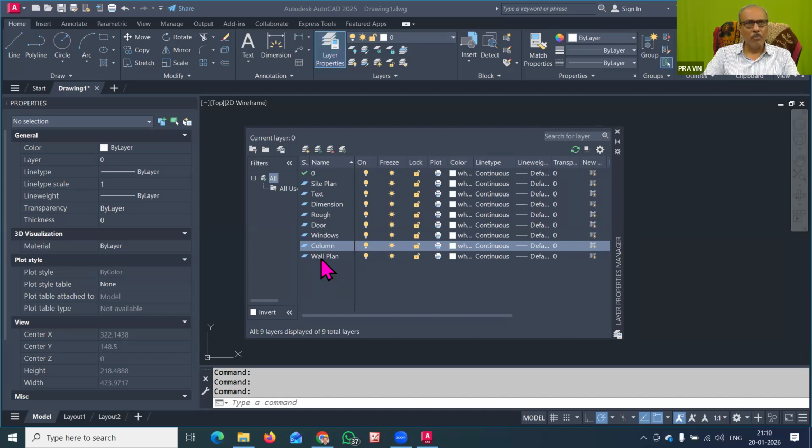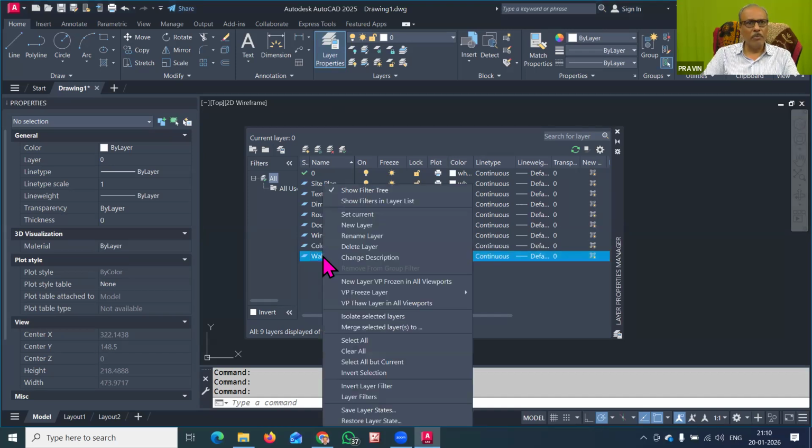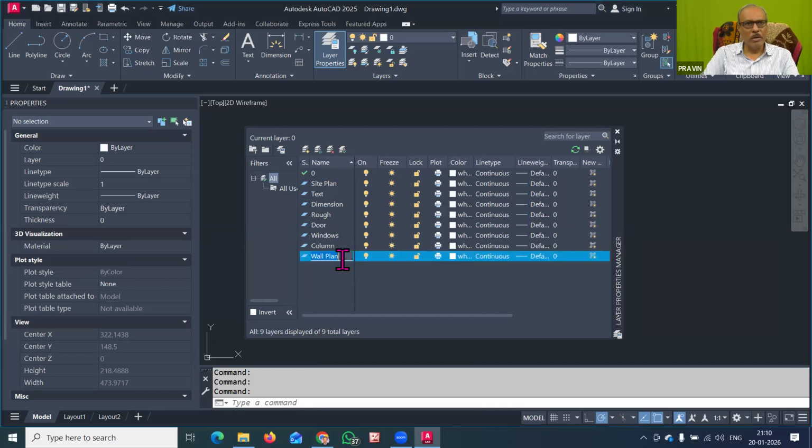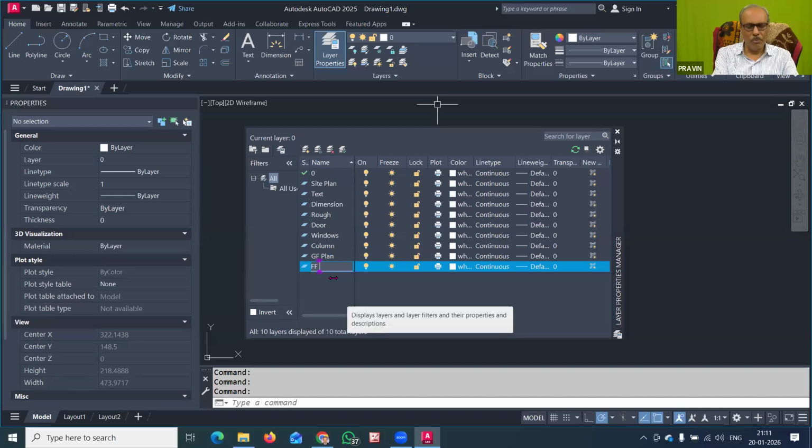I will right click this layer name and rename this layer as GF plan, which means this layer contains only the ground floor plan. Then again you have to create a new layer whose name will be FF plan. This will be the first floor plan.